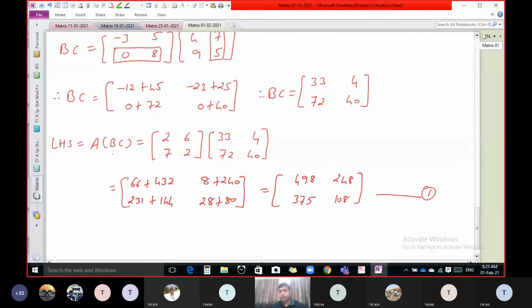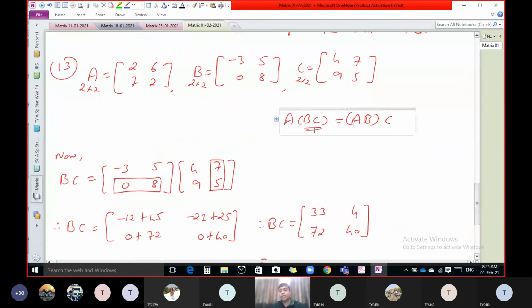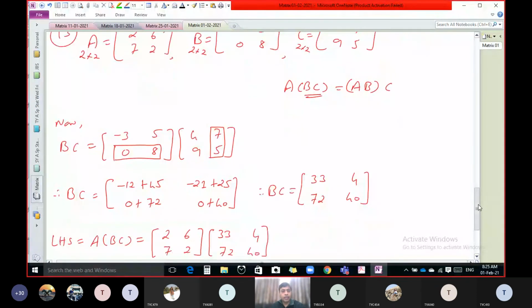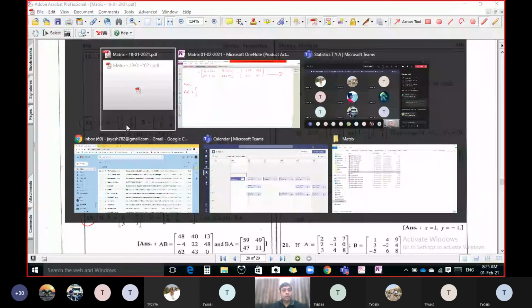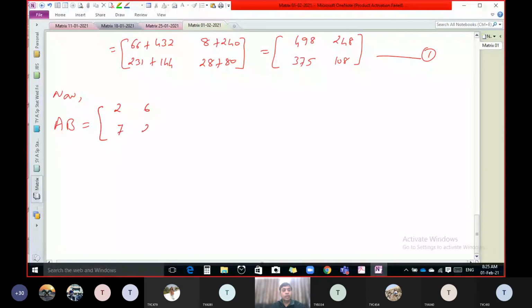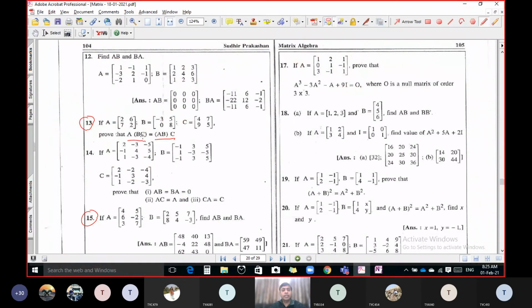So now the left hand side is available. Now we want to prove left hand side equal to right hand side. But for the right hand side, first of all, what do we have to calculate? A into B. Correct, AB. So now let us start A into B. First of all, we have to write matrix A, 2 6 7 2. Then matrix B, -3 5 0 8.